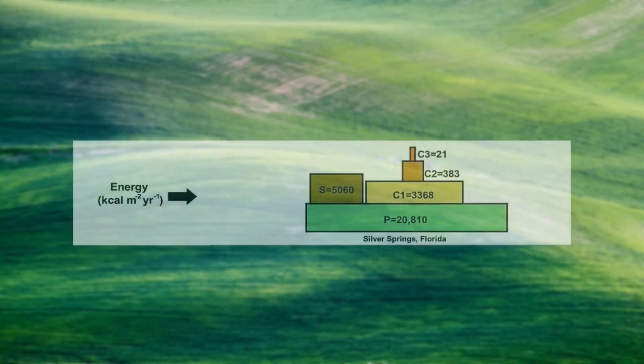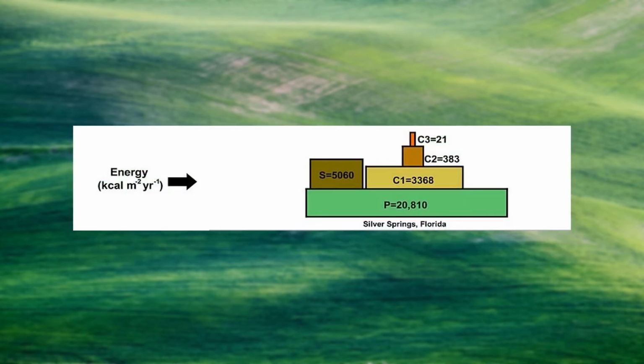In the pyramid of energy, as seen in Silver Spring, Florida, the producers at the base have the maximum energy, then the energy level decreases as they go higher up the successive trophic levels.